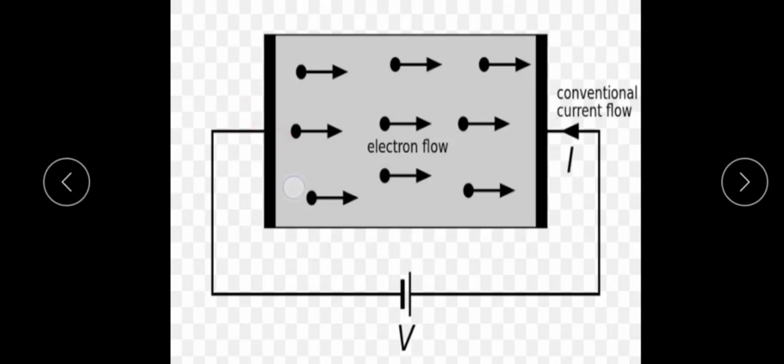In the absence of an external electric field, the net current is equal to 0, because although there is a flow of charges, because of the random motion the net flow of electric charge, or total current inside the conductor in any direction, is equal to 0.